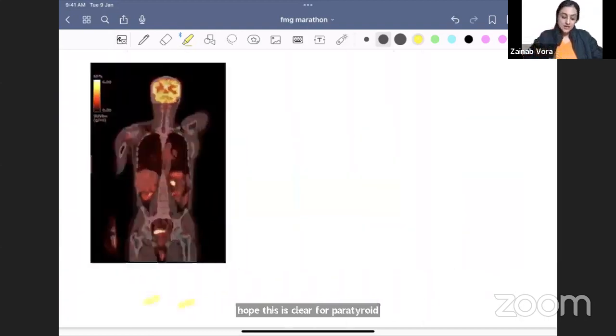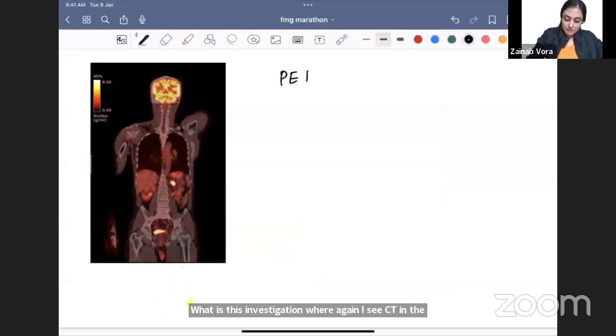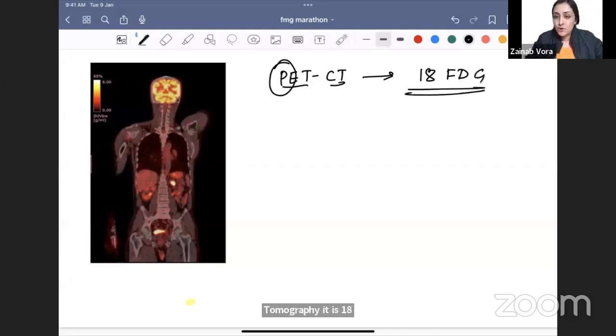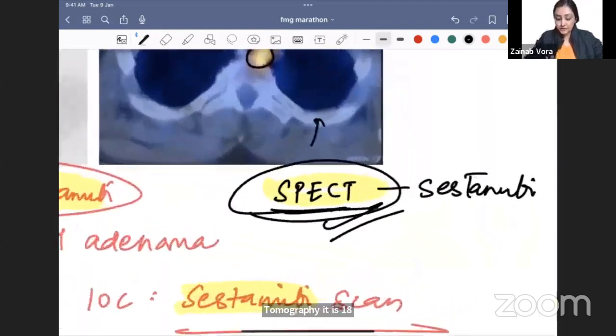What is this investigation? Where again I see CT in the background and then there is this hotspot everywhere. PET CT. So this is a PET CT. PET combined with a CT scan. What is the radioisotope I use for positron emission tomography? It is 18 FDG. So this is positron emission. So can someone tell me the full form of SPECT? Single photon emission computed tomography.